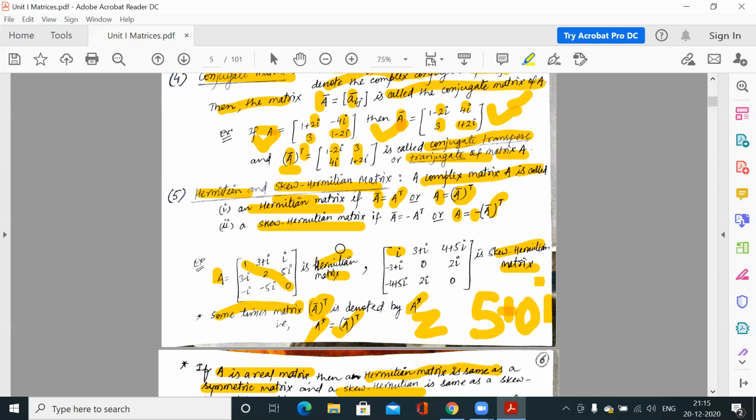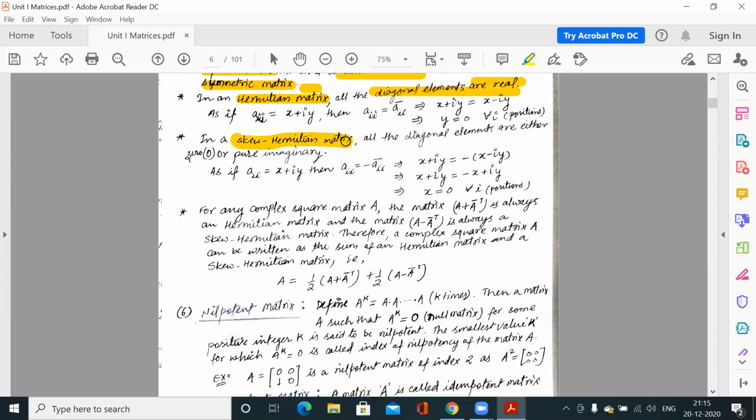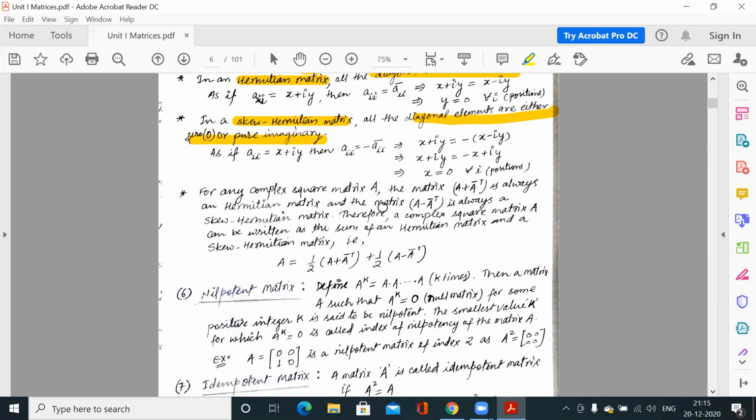So 1 plus i is not equal to 1 minus i. So this would not be a Hermitian matrix. All the diagonal elements are real in the Hermitian matrix. Similarly, for a skew symmetric matrix, the diagonal elements are either 0 or pure imaginary.